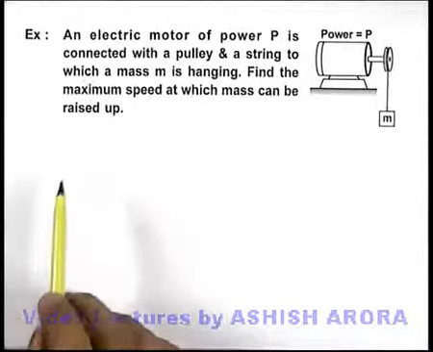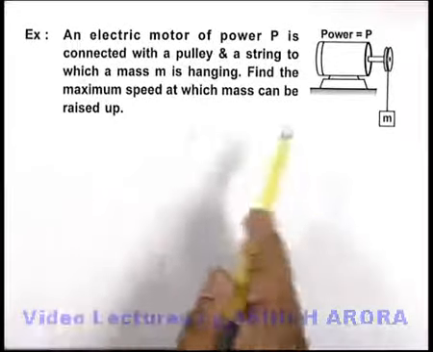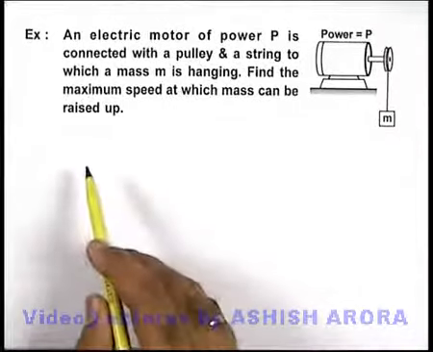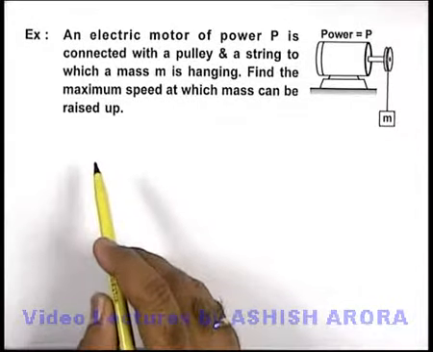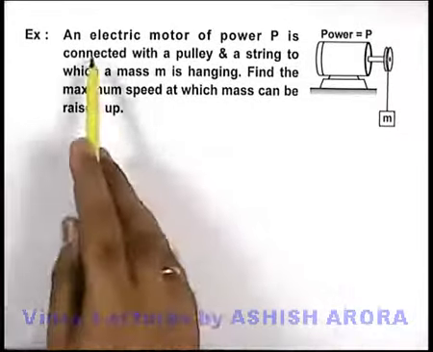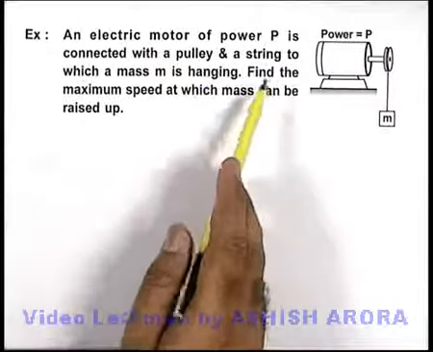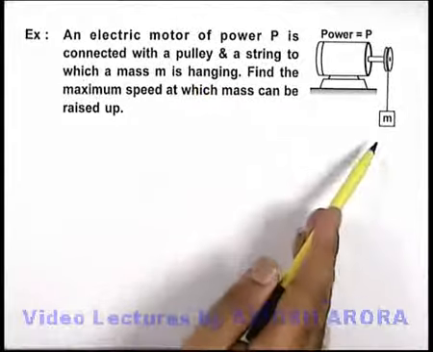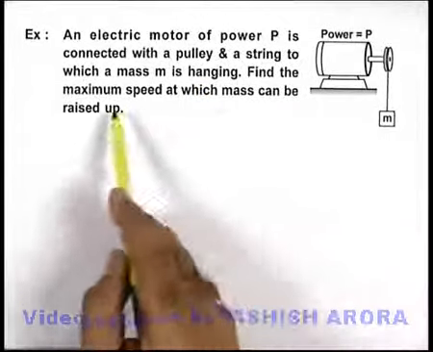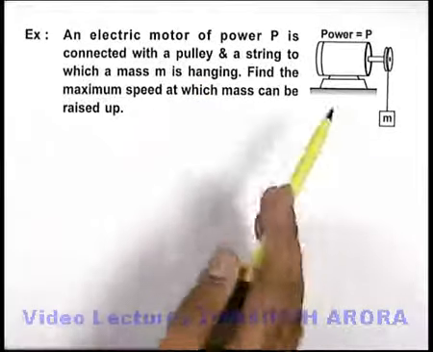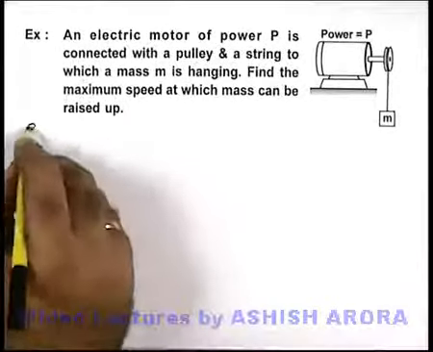Let's have an example based on the power of an object in rotational motion. Here we are given an electric motor of power P which is connected with a pulley, and a string with a mass M is hanging. We are required to find the maximum speed at which the mass can be raised by this motor.